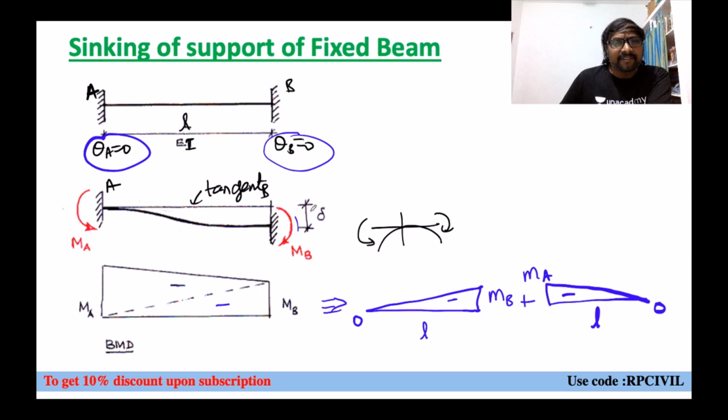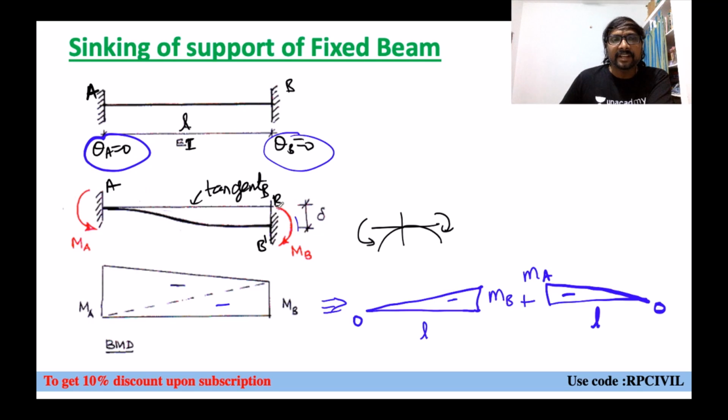Like that, if you observe, about this B, the deflection will be delta, let us say, or the settlement will be delta, let us say, and the original beam and tangent both are representing the same, or not? Yes, let us say this is B, this is B dash. How can you get this ordinate? The ordinate between the deflected profile and the tangent at this place, where the tangent is drawn at A. So tangent is drawn at A to the elastic curve means we have to consider the diagram between A and B only.